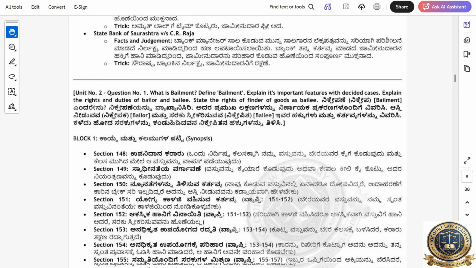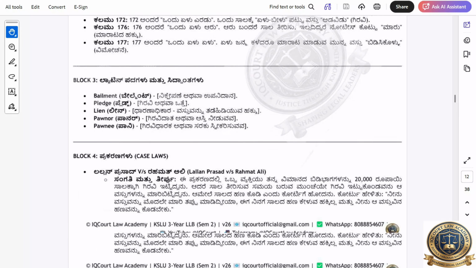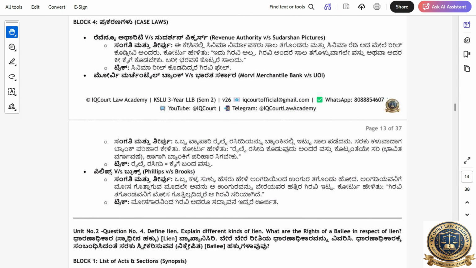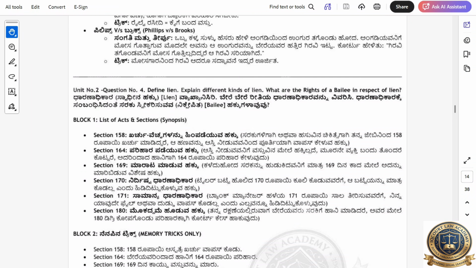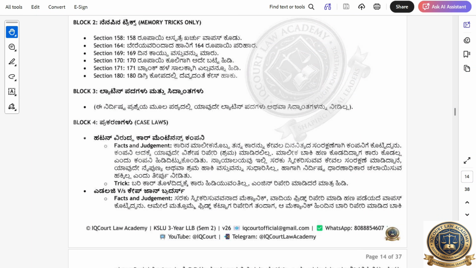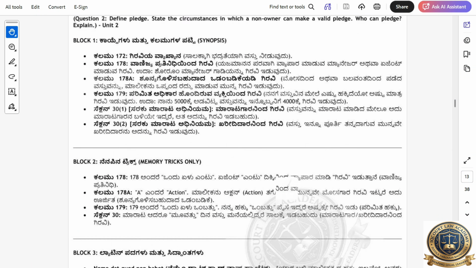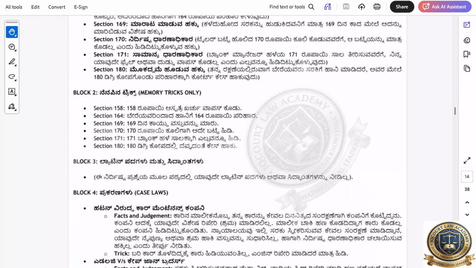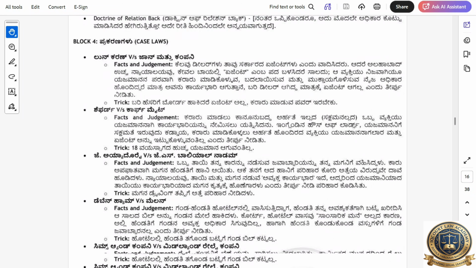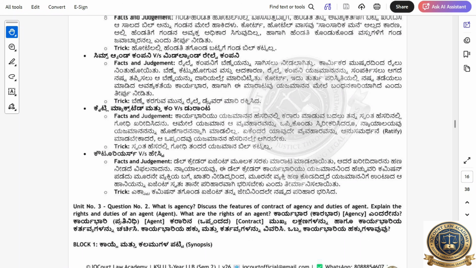State Bank of India, C.R. Raju case laws. And this is related to the pledge. Phillips versus Brooks. This is a very important case law. This case law is also already given in the block materials. Phillips and Brooks is related to the pledge. Okay. Then we'll go to the next question. Agency. And Adamson and Jarvis you can write for this also.